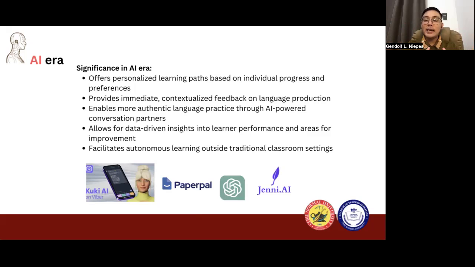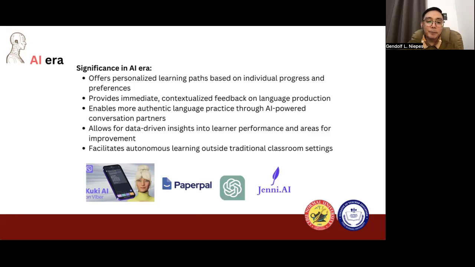So, meaning to say, they are spending most of their time in helping the students rather than in checking papers or giving generic feedback. So they have more time to go to more important parts of the learning of our students.